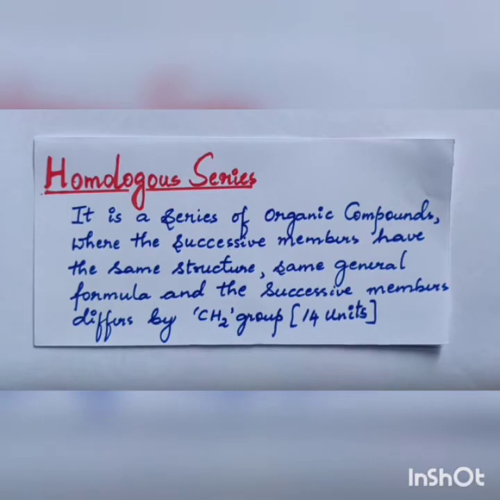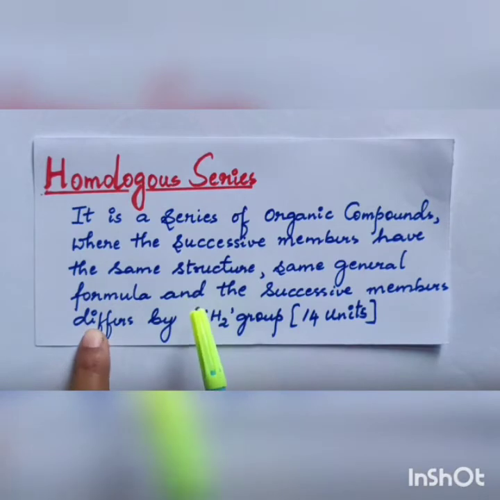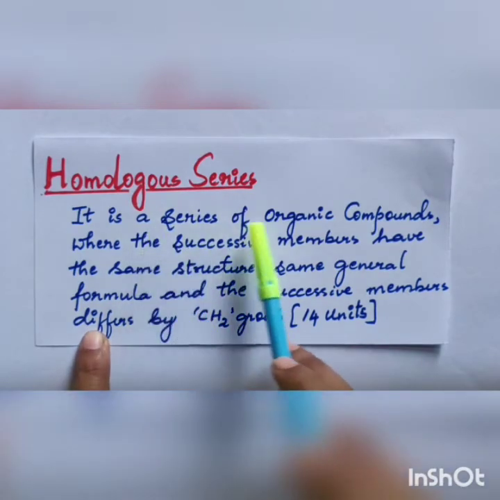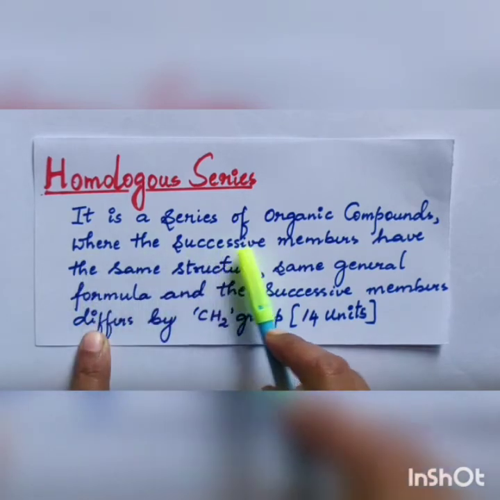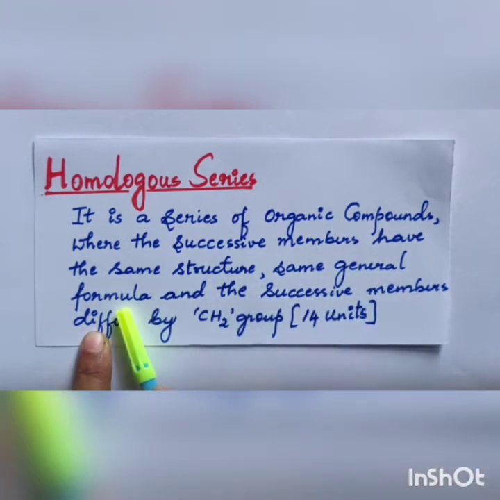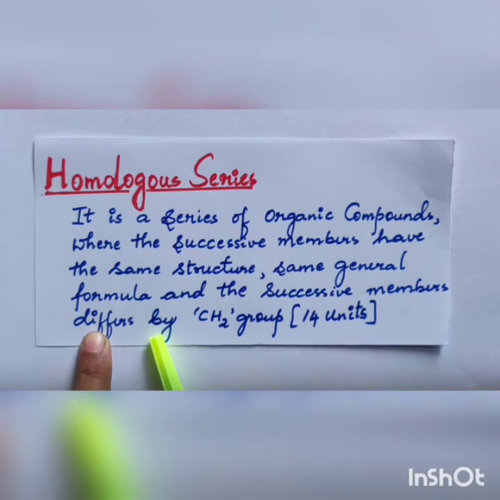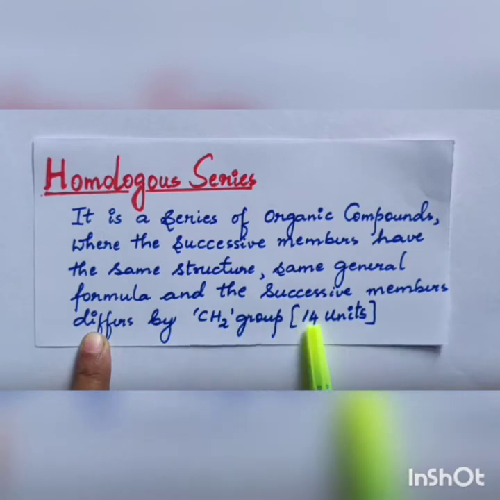Let's look into the next topic, that is homologous series. A homologous series is a class of organic compounds, a series of organic compounds where the successive members have the same structure, the same general formula, and differ by a CH2 group, that is 14 units. 14 units is 12, the atomic weight of carbon, plus 1 into 2, so CH2 is 14 molecular weight.